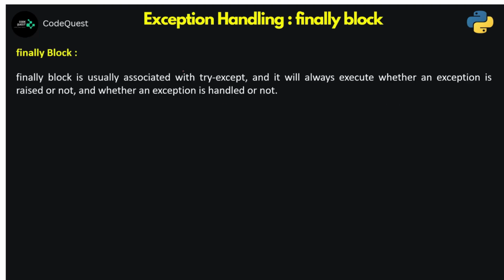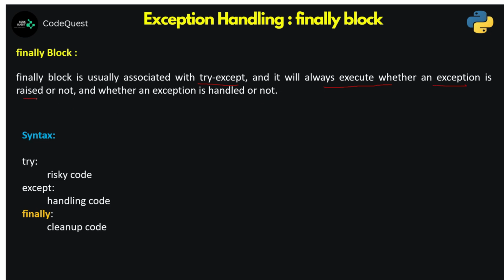It comes along with your try and except, and the very important part is that it is always going to execute, whether an exception is raised or there is no exception, and whether the exception is handled or not handled. So this block which I'm going to attach along with your try and except is always going to execute, and it does not depend upon whether there is an exception or not, or whether this except block is able to handle the exception or not.